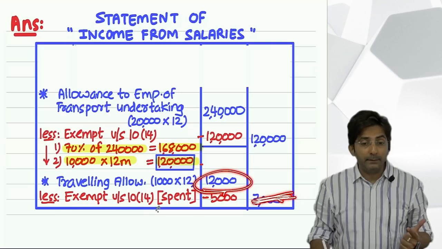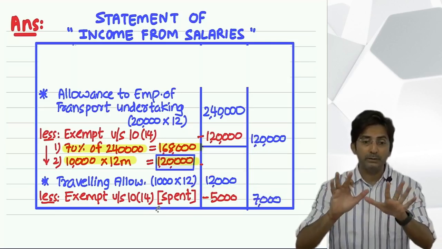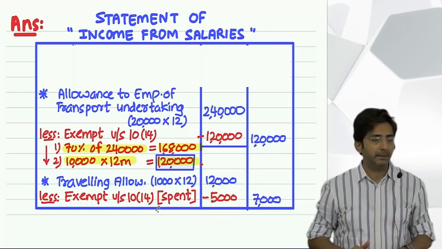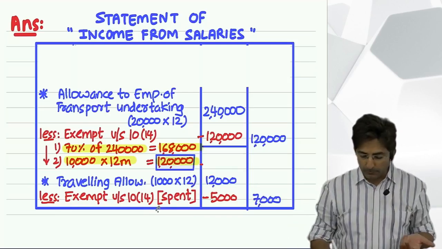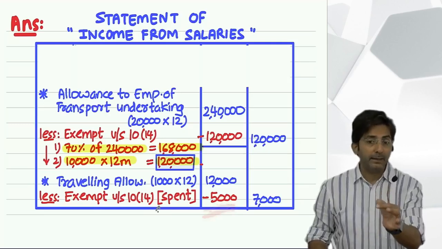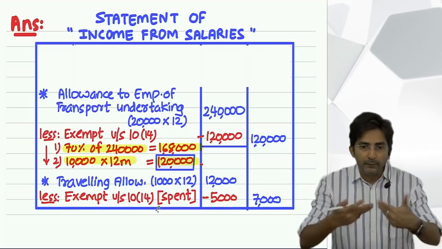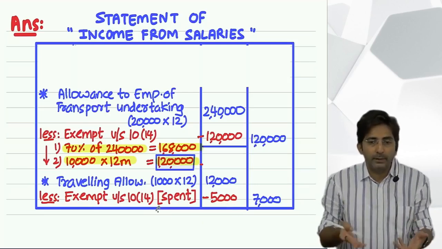Because see, in real life, you see, spent amount means maximum to the amount of spent, you will be exempted. So if your spent amount is 15,000, you cannot make it negative. Because in real life, take it on you. If you have spent little more, you are going to recover it from your boss. You are going to recover it from your boss.